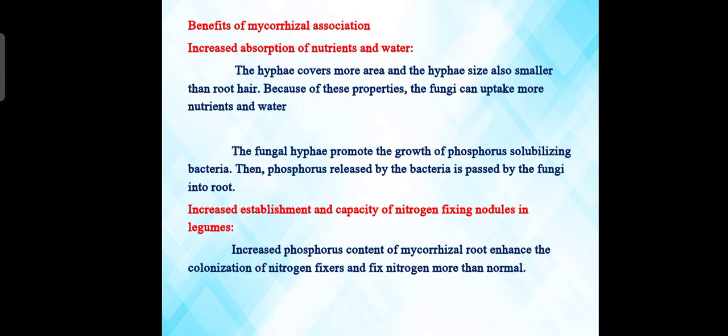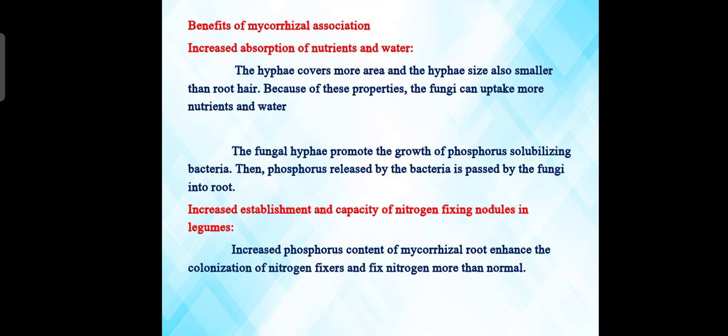The benefits of mycorrhizal association: increased absorption of nutrients and water. The hyphae cover more area and the hyphae are also smaller than root hairs. Because of these properties, the fungi can take up more nutrients and water. The fungal hyphae promote the growth of phosphorus solubilizing bacteria. Then phosphorus released by these bacteria is passed by the fungi into the root.